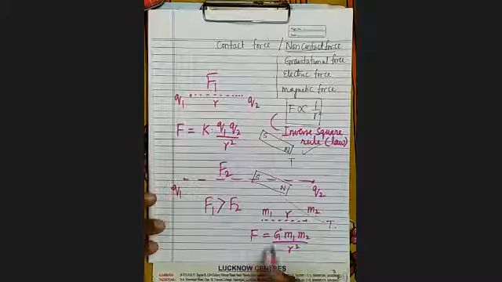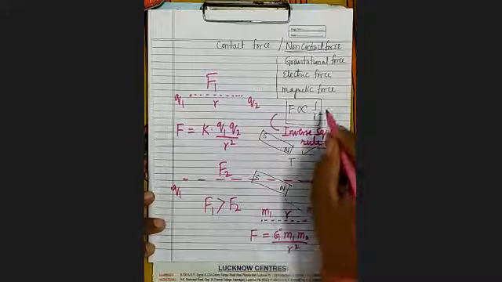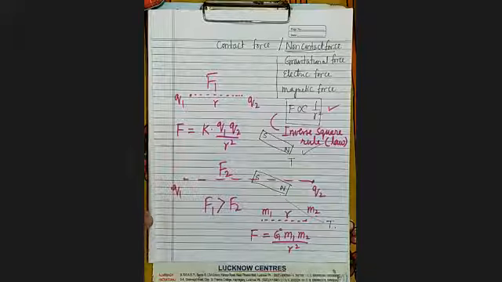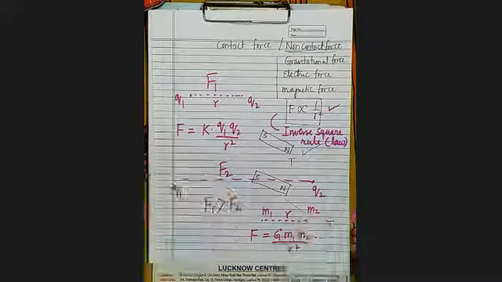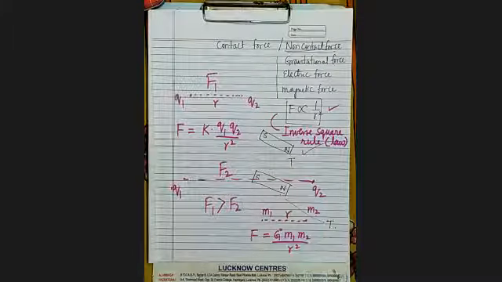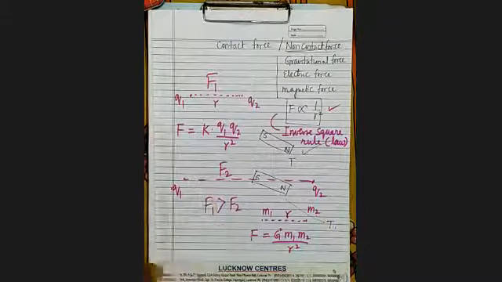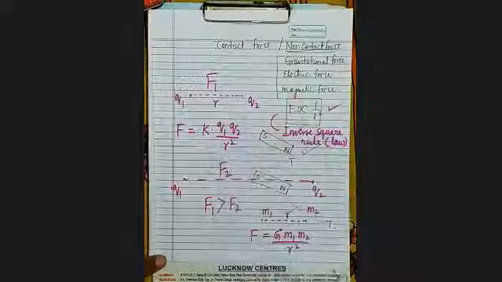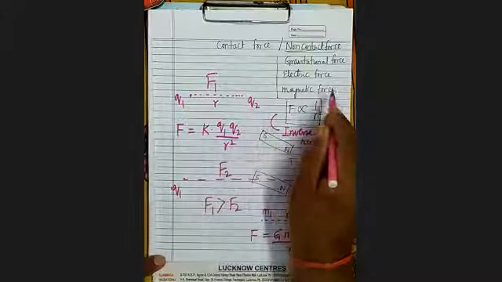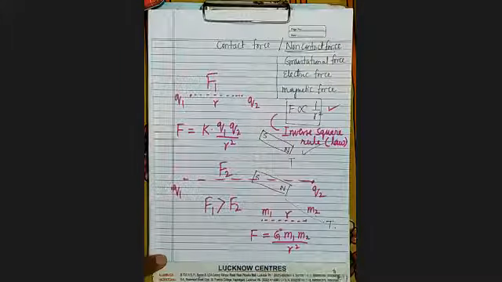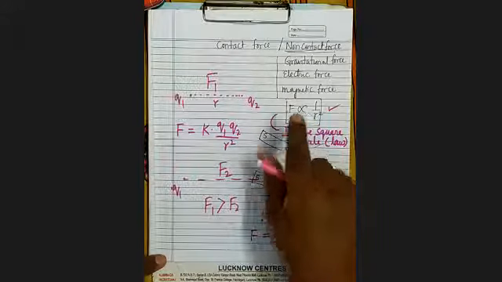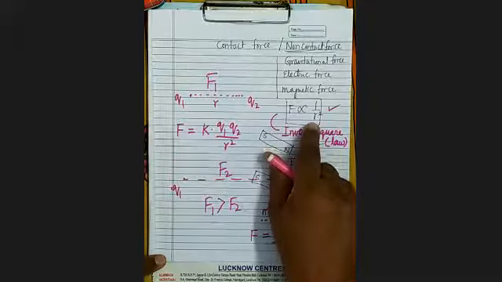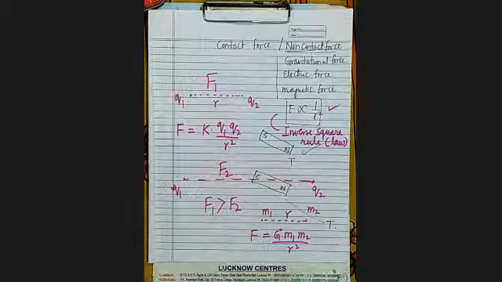Here also you will find that force is inversely proportional to the square of distance. Means if we keep the same bodies at a greater distance, there will be less force. So these are position dependent forces. Electric force is also position dependent. Magnetic force is also a position dependent force. It's clear? These are not constant forces. Why? Because here the magnitude of force will depend upon the distance.